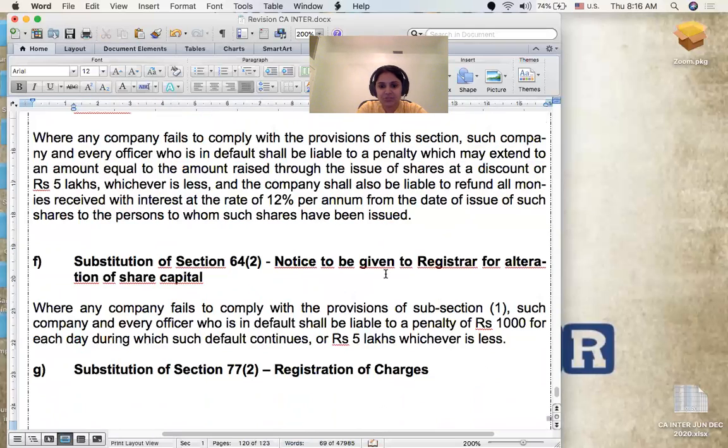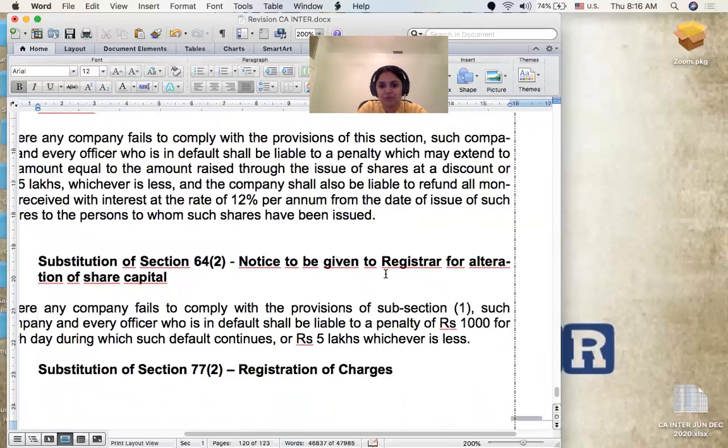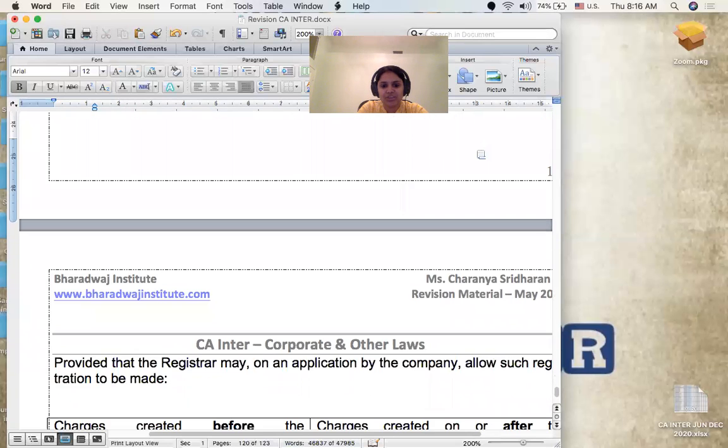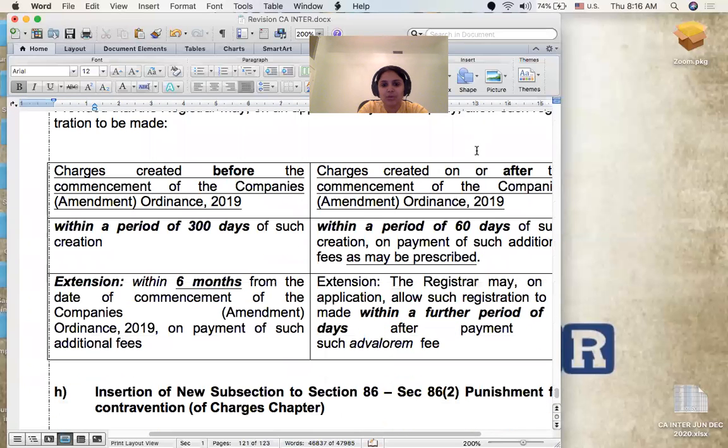And then section 64, subsection 2, on notice to be given for alteration of capital, the penalty is changed. Just a change in the penalty. Therefore, I'm not getting into the details. Section 77 on registration of charge was already covered as part of the charges chapter. The changes were in the timelines. If you remember, I asked you to scrap the contents in your material and I gave you a new provision. If you want a soft copy of it, I have pasted it here.